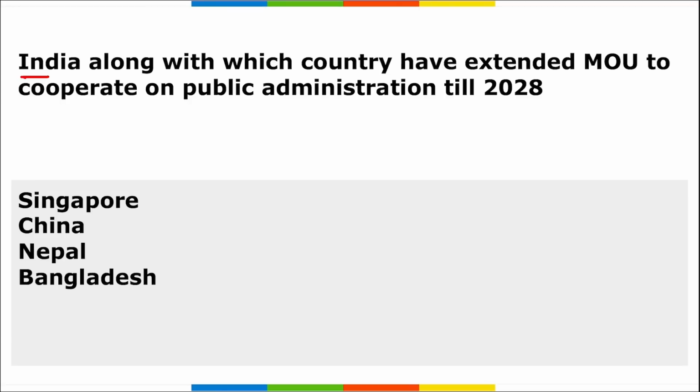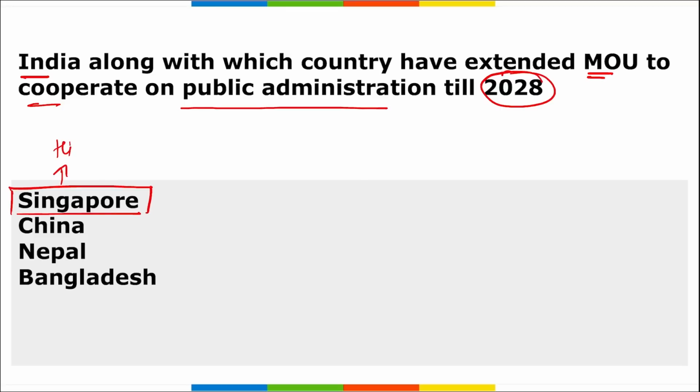Next, India, along with which country extended an MOU to cooperate on public administration till the year 2028? It is India along with Singapore, and we know from Singapore the highest FDI is coming to India. Correct? So remember, it is India and Singapore. They recently signed an MOU, and this MOU was based on cooperating on public administration till 2028.